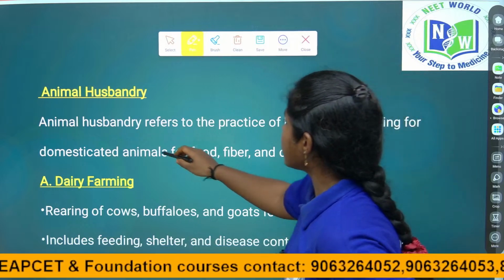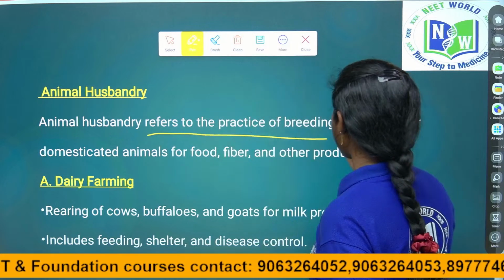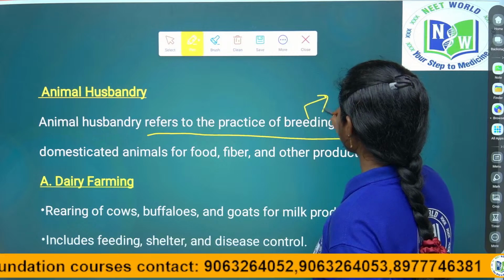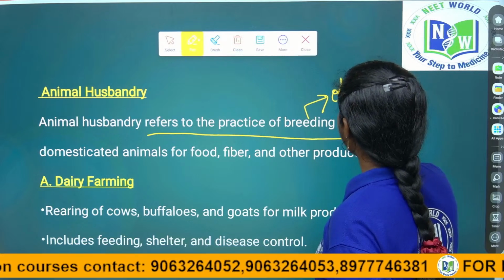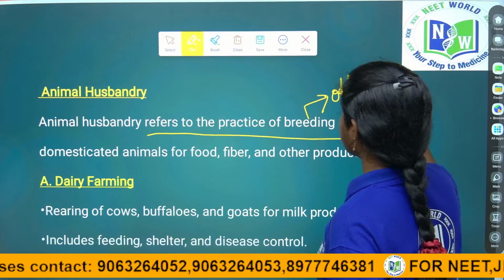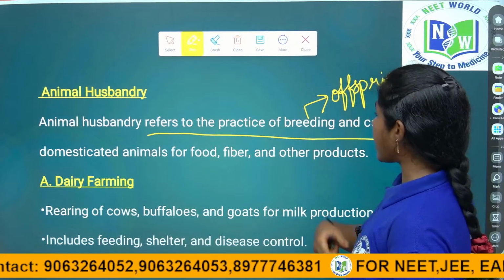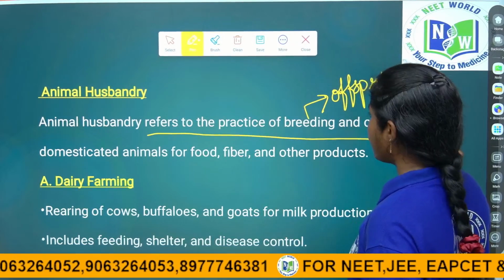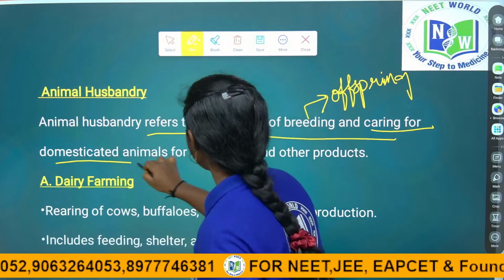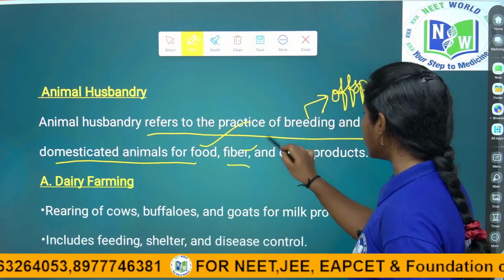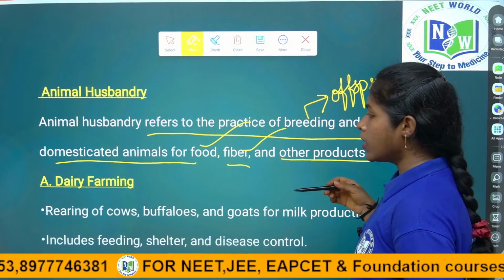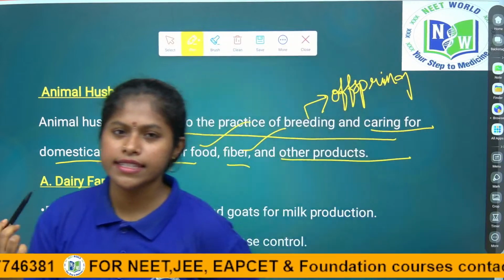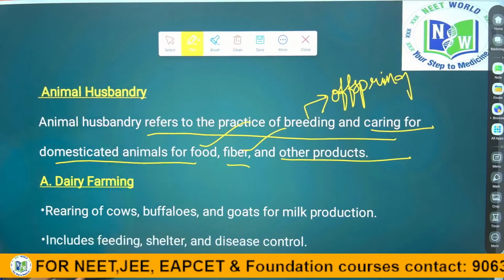See children, animal husbandry refers to the practice of breeding. Breeding means offspring, right children, which means babies, okay. Practicing of breeding and caring for the domesticated animals, for food, for fiber and other products. So, let us see some of the dairy farming.